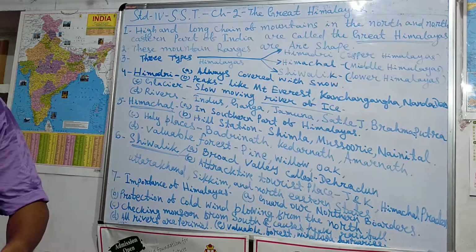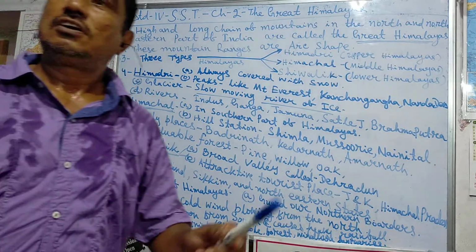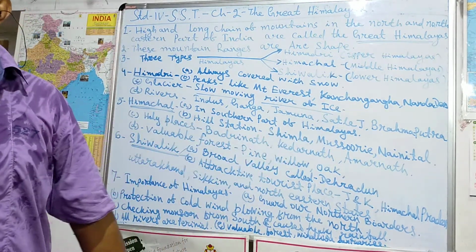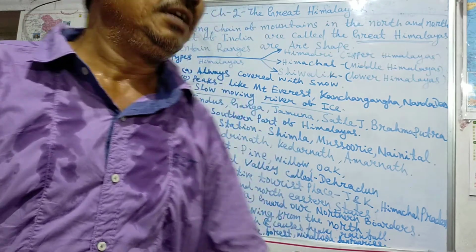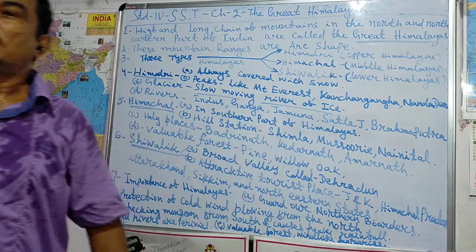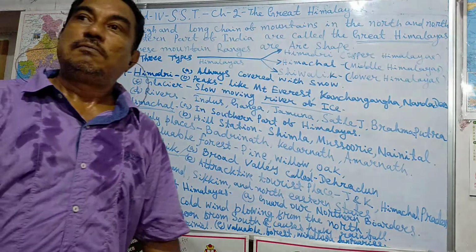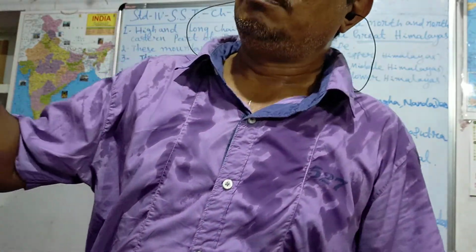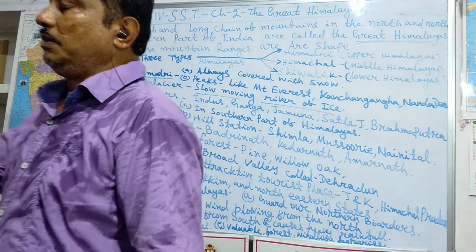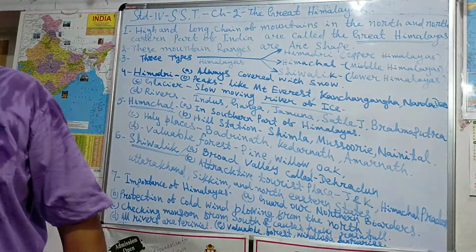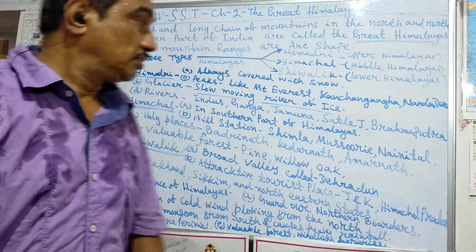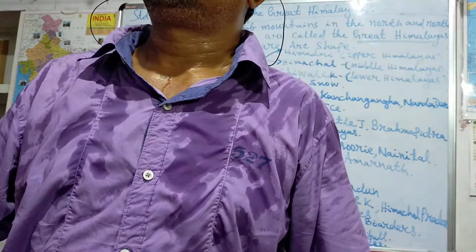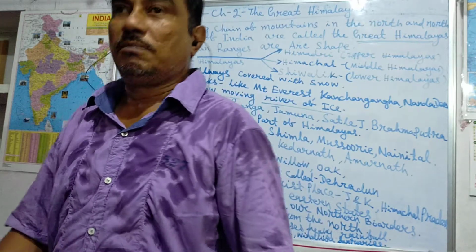What is glacier? Who can say what is glacier? Glacier is the slow moving river of ice. Then the next part is the Himachal. Himadri finished, and now Himachal. Himachal is in the southern part of the Himalayas.